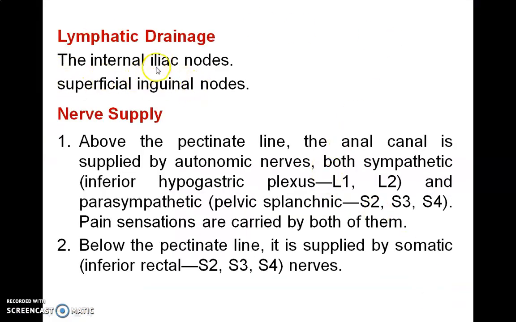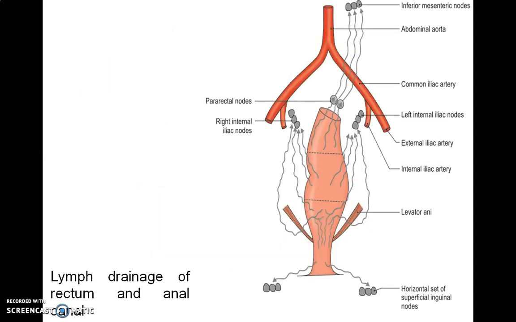Lymphatic drainage: the upper part of the anal canal above the pectinate line drains into the internal iliac group of lymph nodes, and from below the pectinate line into the superficial inguinal group of lymph nodes. Nerve supply: above the pectinate line, both autonomic, sympathetic L1, L2 and parasympathetic S2, S3, S4, carry pain sensation. Below the pectinate line it is supplied by the somatic inferior rectal nerve.